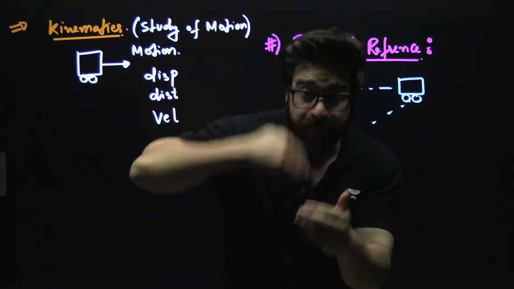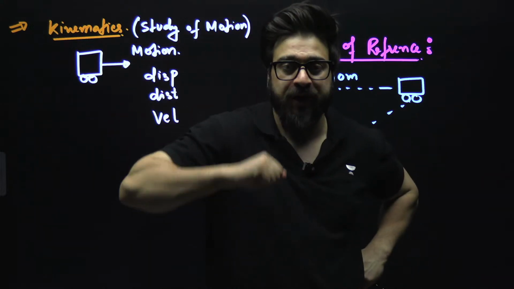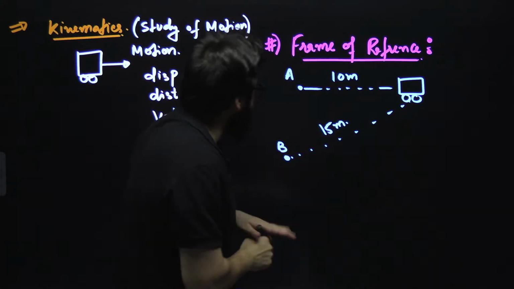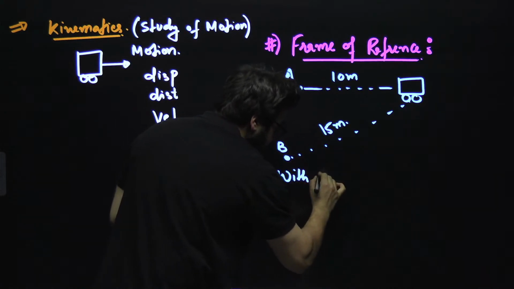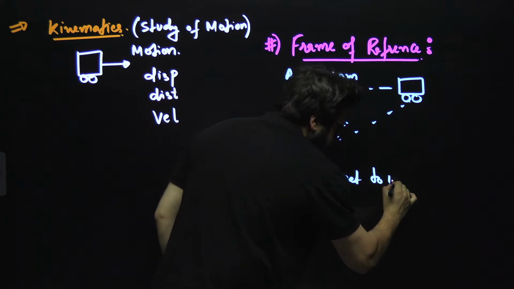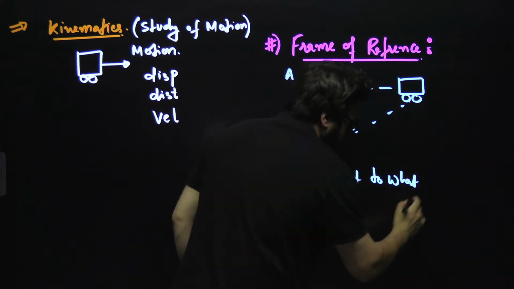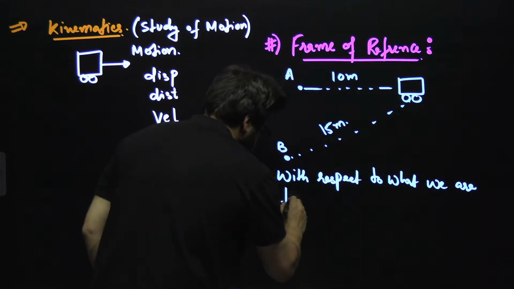So frame of reference means with respect to what we are talking about.